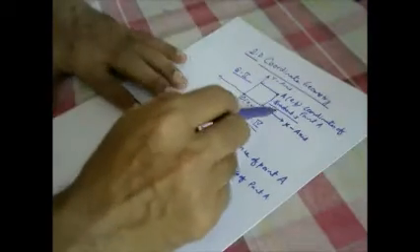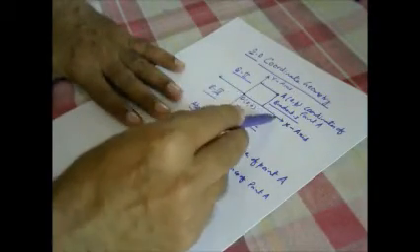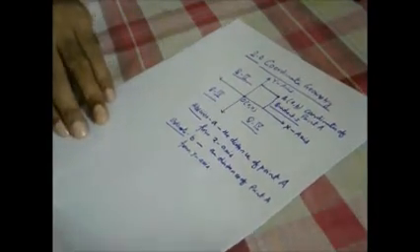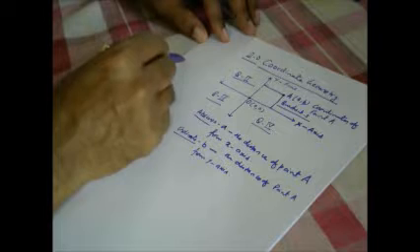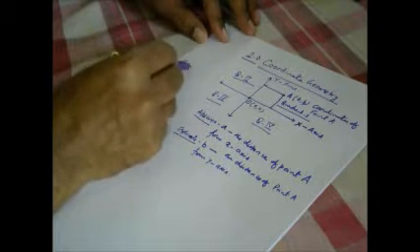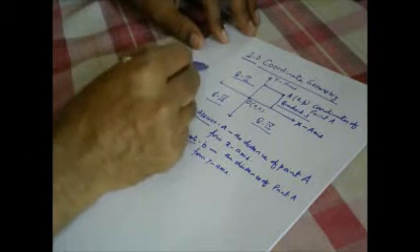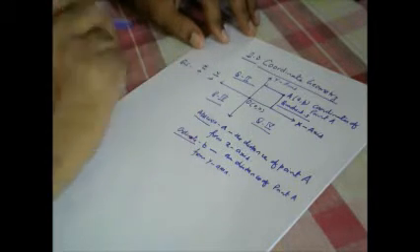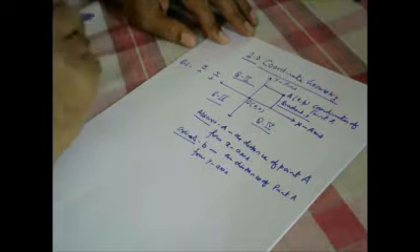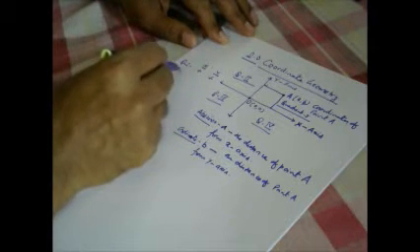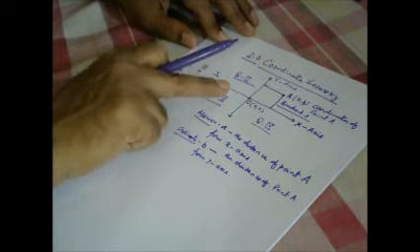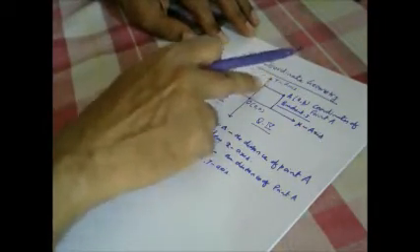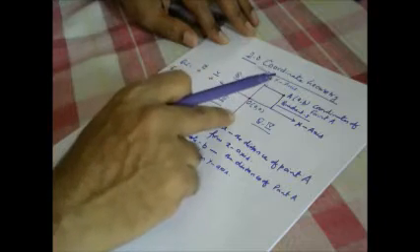In quadrant 1, the values of x and y are both positive. In quadrant 2, x becomes negative and y is positive: on this side x is positive, on this side it is negative, and upward y is positive while downward it is negative.